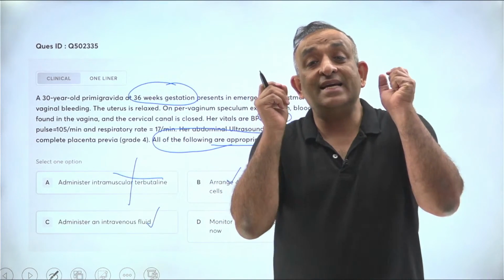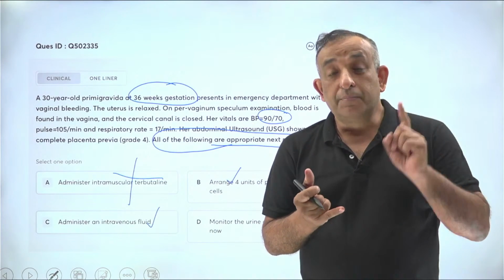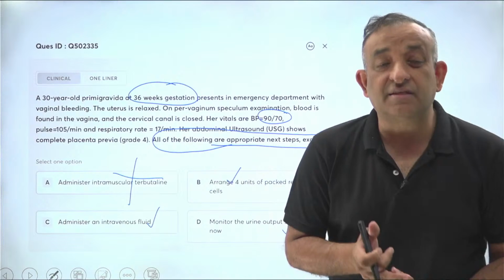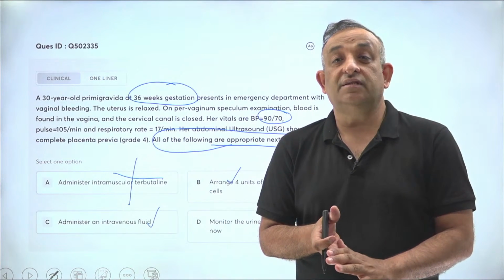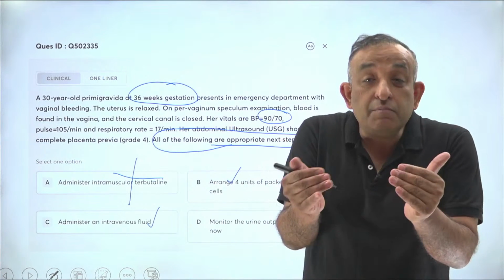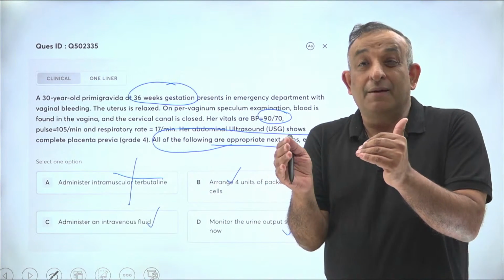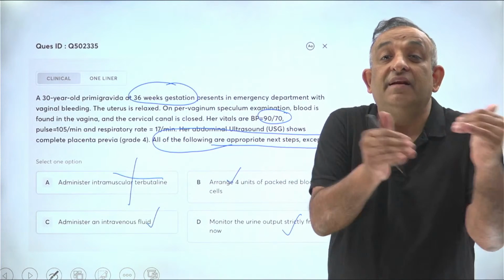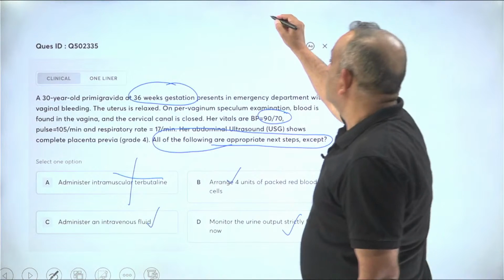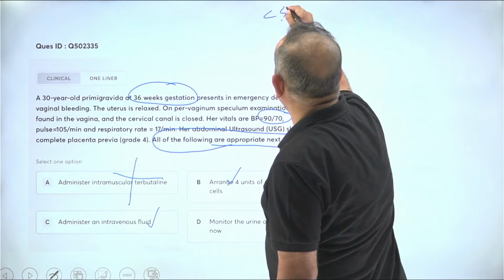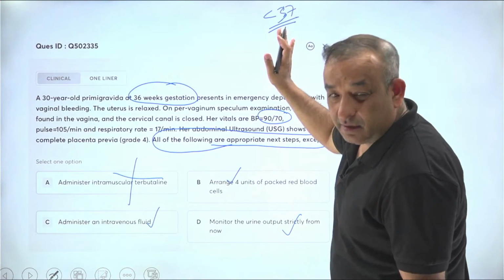If a woman is having bleeding, antepartum hemorrhage, abruptio placentae, placenta previa, vasa previa. If the patient is in the time before 37 weeks, that is known as preterm. But I'm not saying it is preterm labor. Try and understand this, okay? There can be a patient before 37 weeks, she's not at term.